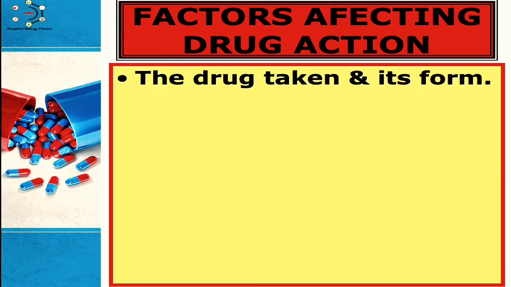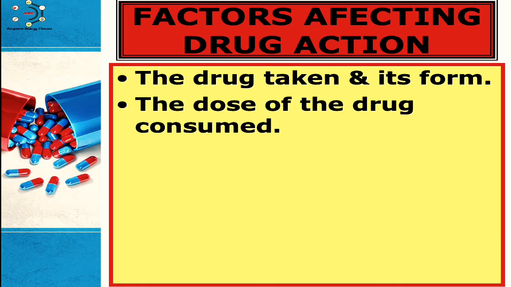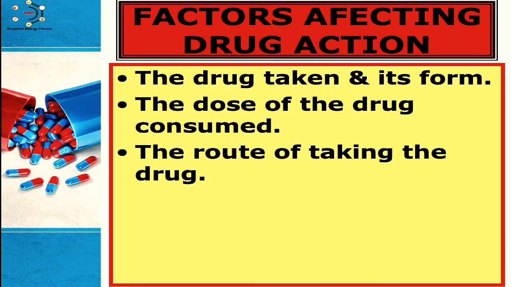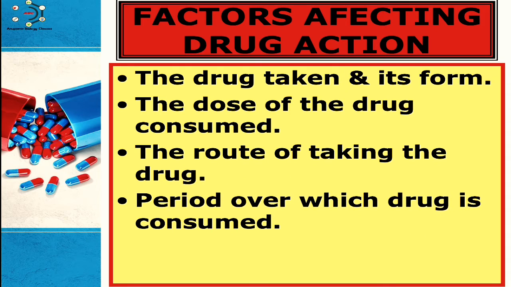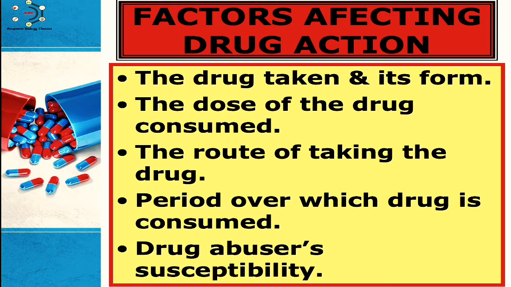The first one is the drug taken and its form, that is crude or purified. Then the dose, that is the quantity of the drug consumed. Then the route of taking the drug, that is oral, intramuscular or intravenous injection, drinking or smoking. Then the period over which the drug is consumed, that is quickly or slowly. And the last is drug abuser susceptibility. So these are the factors which affect drug action.